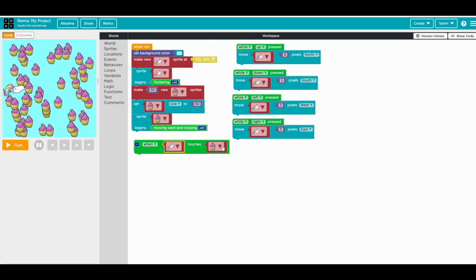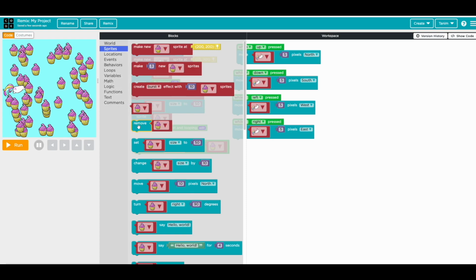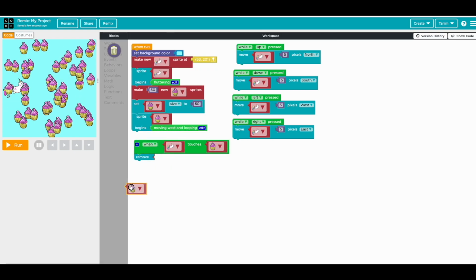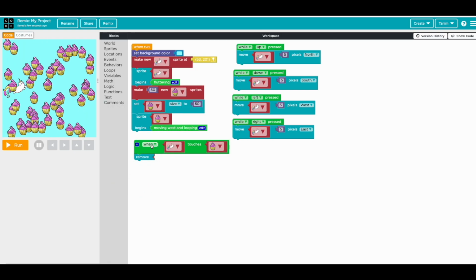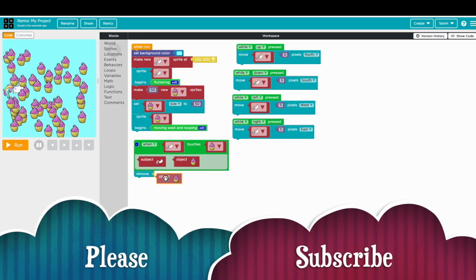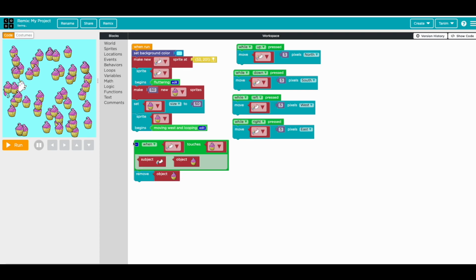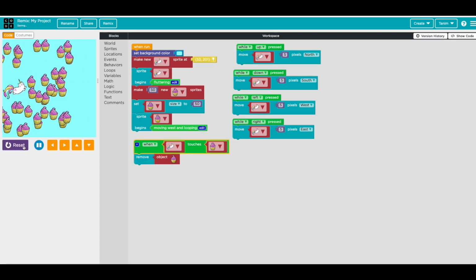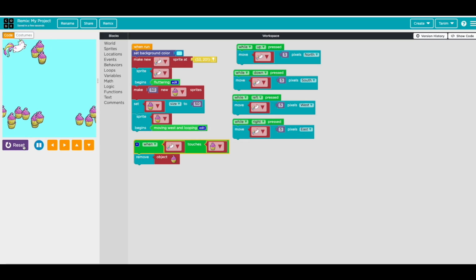So when the cat touches the cupcake, we want to remove, right? So remove not all, we want to remove only this object. Okay, so press run, see how it starts to remove now. Okay, cool. So halfway there.